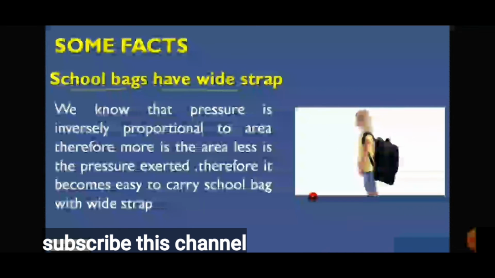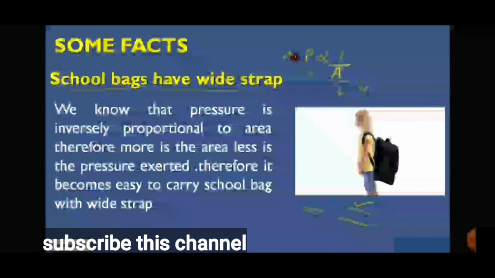Think of a school bag with a thin strap, just one small thread. Then it will hurt your body and the school bag will pull you back. If the strap is thick, it will hold the weight of the bag and stabilize the bag on the back of your body. So school bags have wide straps, because pressure is inversely proportional to 1 by area. Hope you understood what I am telling.